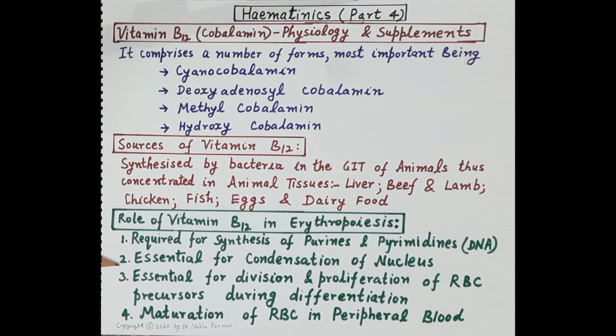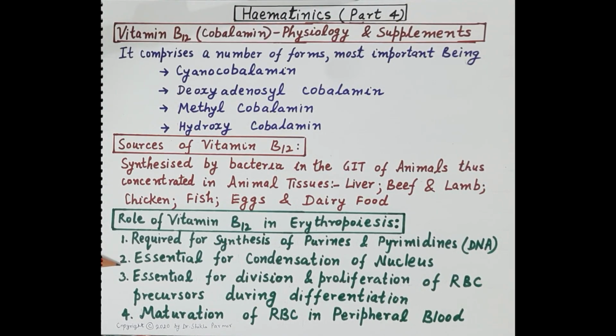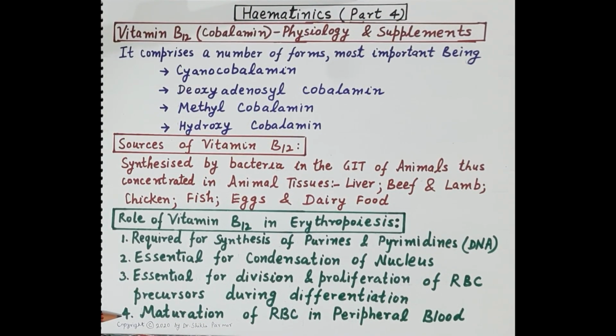Secondly, vitamin B12 is essential for the condensation of the nucleus. This also we have discussed during the process of erythropoiesis, that there is condensation of the nucleus and finally the nucleus is extruded or thrown out of the erythrocyte precursor. Vitamin B12 is essential for the division and proliferation of RBC precursors during differentiation, during the development of proerythroblast to erythrocyte. The entire process of erythropoiesis is completed in 7 days.